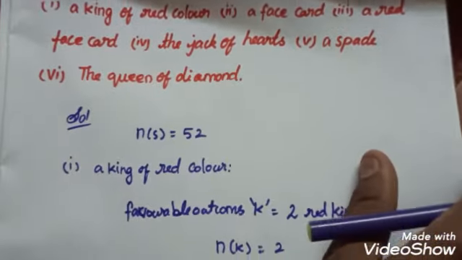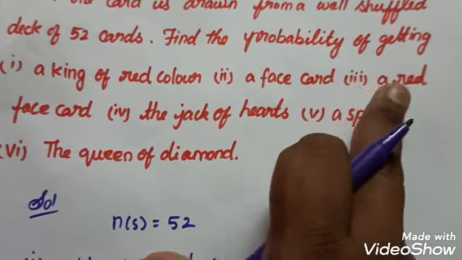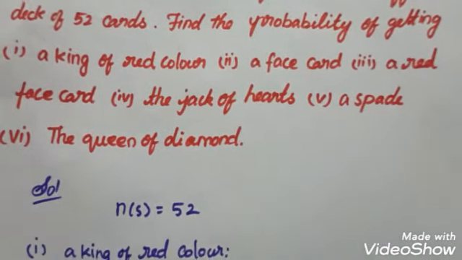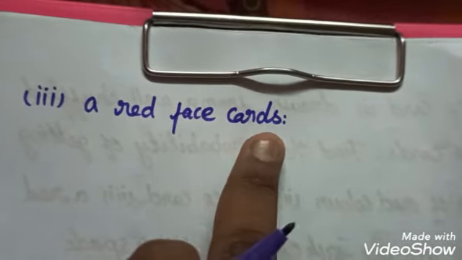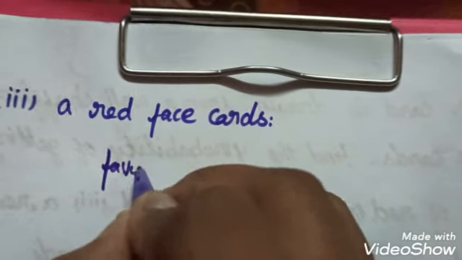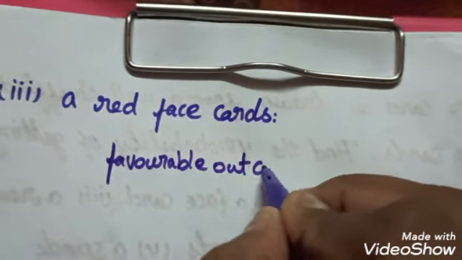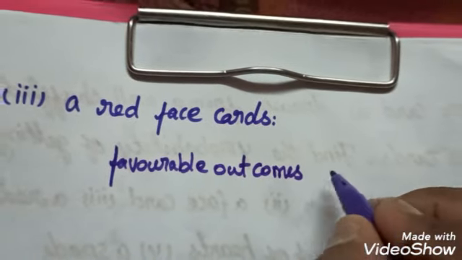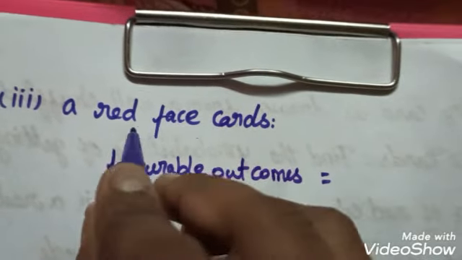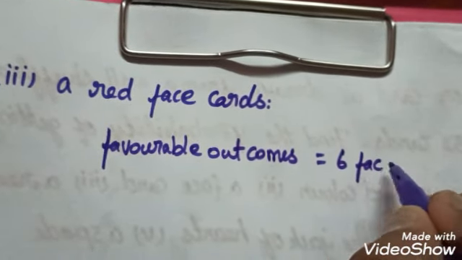In the same way, we have to find a red face card. So third one, a red face card. Already we know that favorable outcomes is equal to red face cards. So red has 6 face cards.